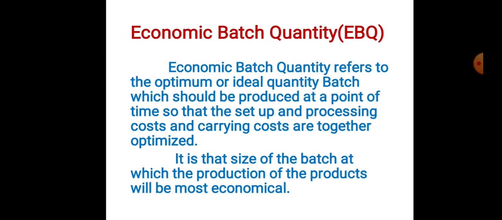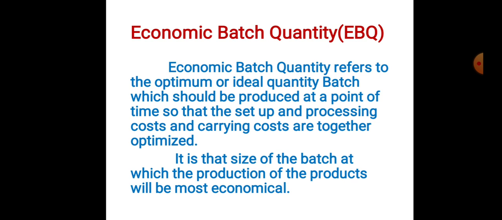Next, economic batch quantity, one more topic under batch costing. This is important. Economic batch quantity refers to the optimum or ideal batch quantity which should be produced at a point of time, so that the setup and processing costs and carrying costs are together optimized.